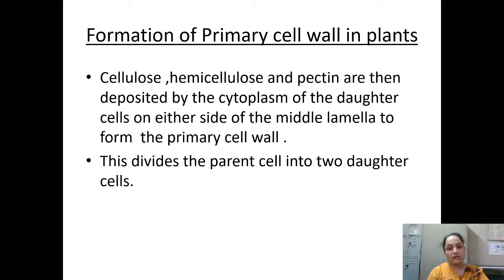Okay, so what will the cytoplasm do? It will deposit cellulose, hemicellulose and pectin into the daughter cells on either side of the middle lamella. The middle lamella was a partition between the two cells. So it is deposited on both sides of the middle lamella, and it is going to form the primary cell wall. And this divides the parent cell into two daughter cells. Okay.